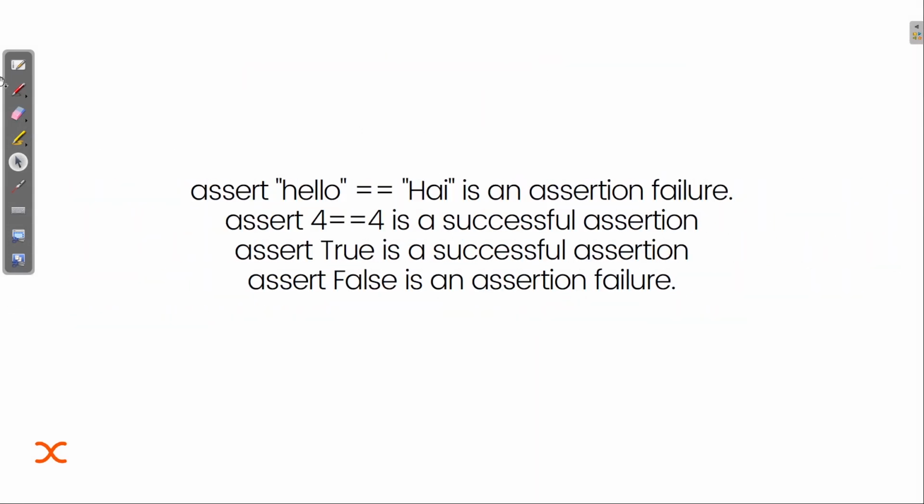Now let me show you this. Assert hello equal to hey is an assertion failure. Why? Because it is not equal, we know that. True is a successful assertion, and false is an assertion failure. You can see in this case we have a false condition, in this case we have a true condition, so that's why it is showing us like that.